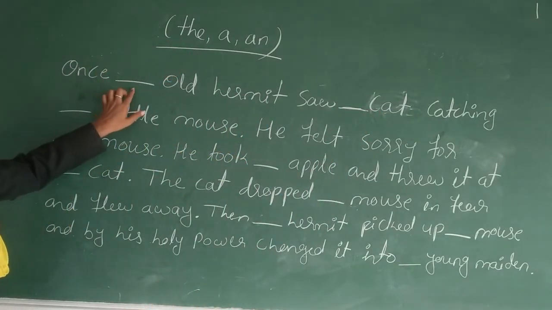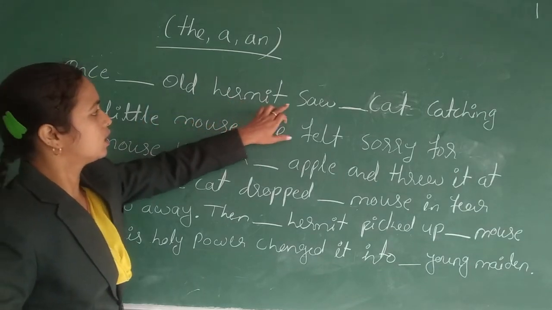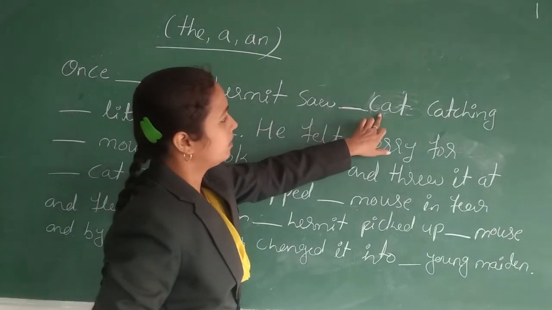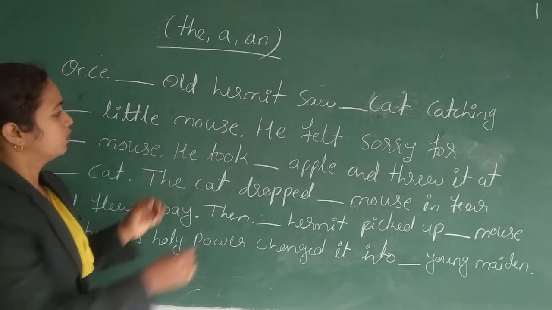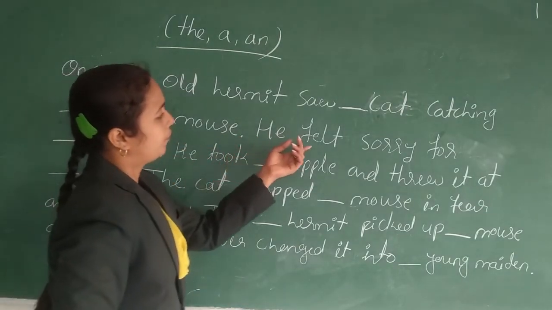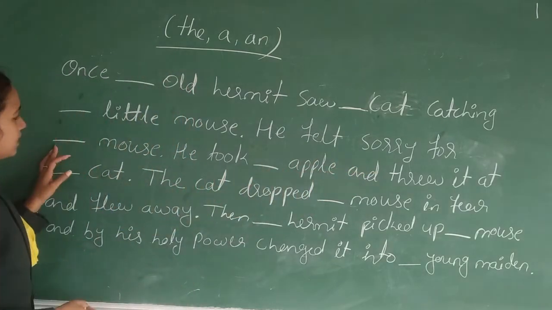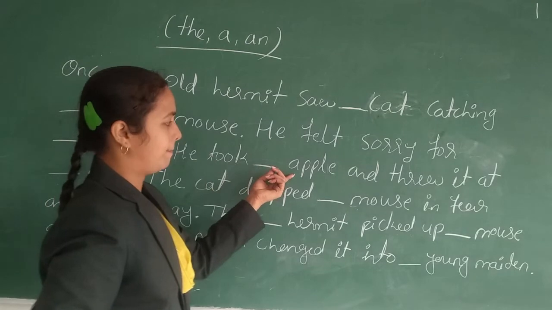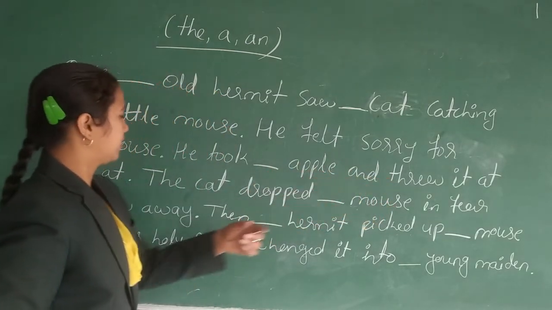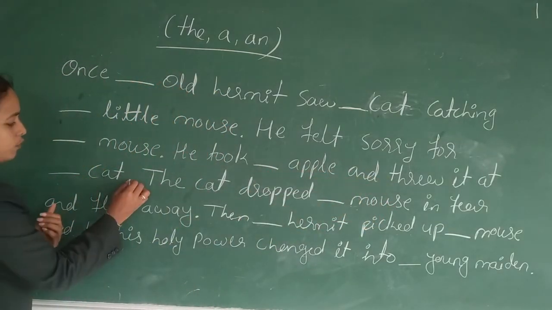So: Once dash old hermit saw dash cat catching dash little mouse full stop. He felt sorry for dash mouse full stop. He took dash apple and threw it at dash cat full stop.